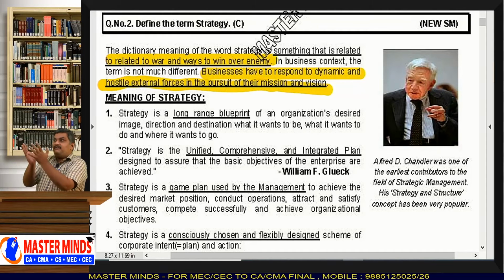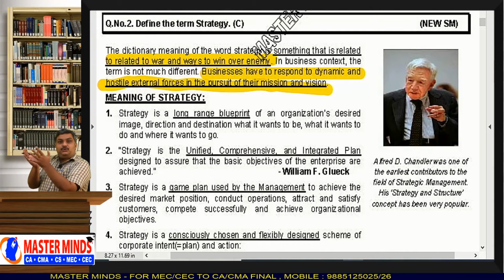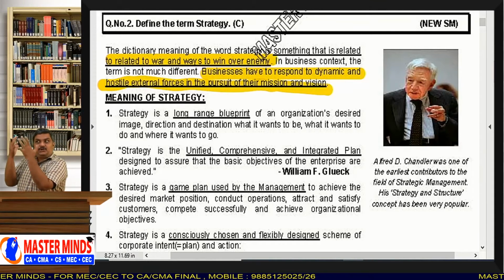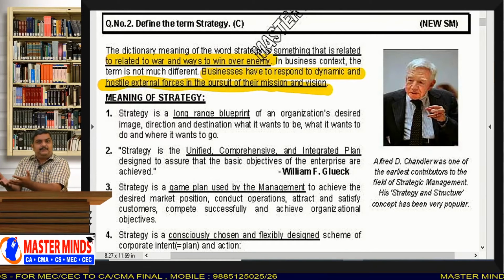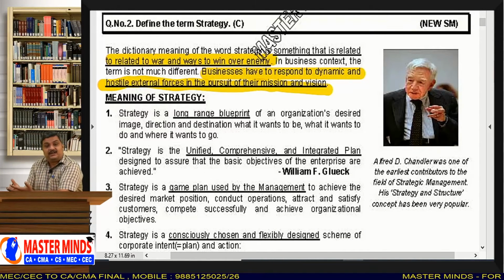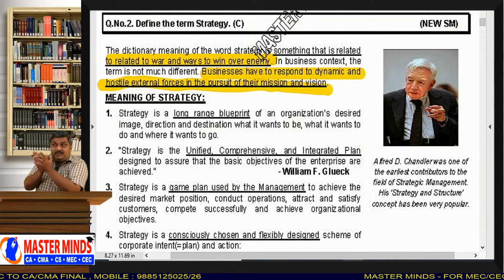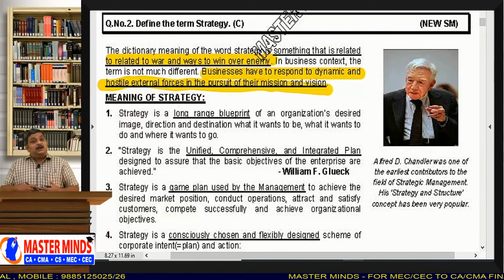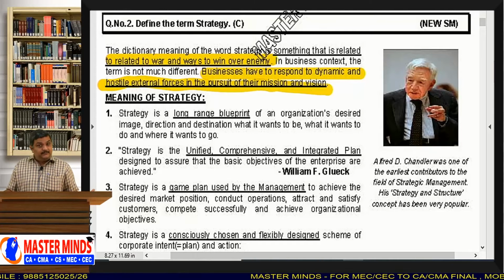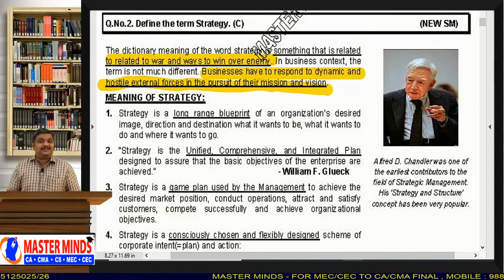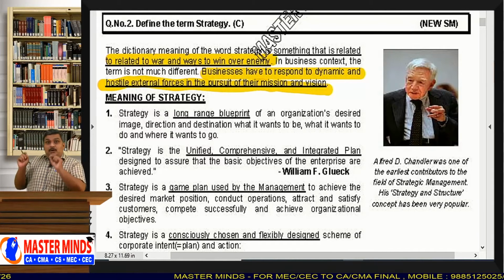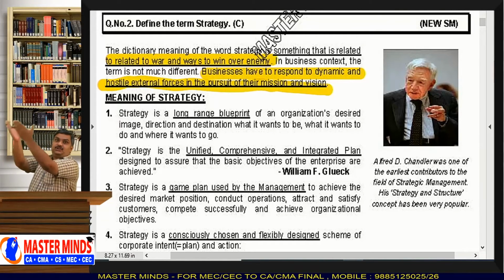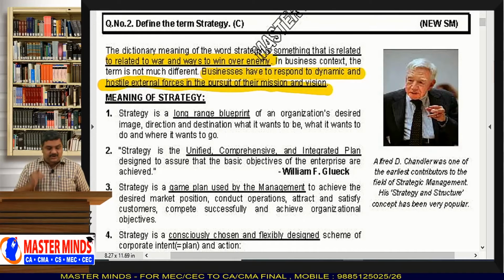See, a businessman will have a vision and mission, and he wants to achieve that vision. Vision is his dream, his aspiration, what he wanted to achieve. It is there in the vision statement, and the business should achieve that vision. And in achieving that vision, many problems will come. He has to face a lot of unfriendly external forces. Now, a businessman has to make a strategy in order to tackle all these external forces and reach his dream and his vision. That is what strategy is, simply.